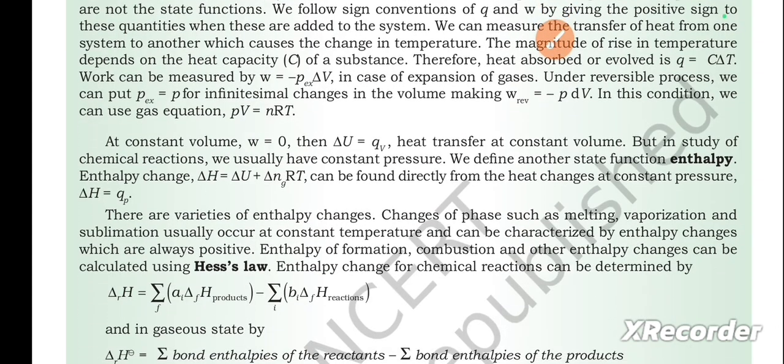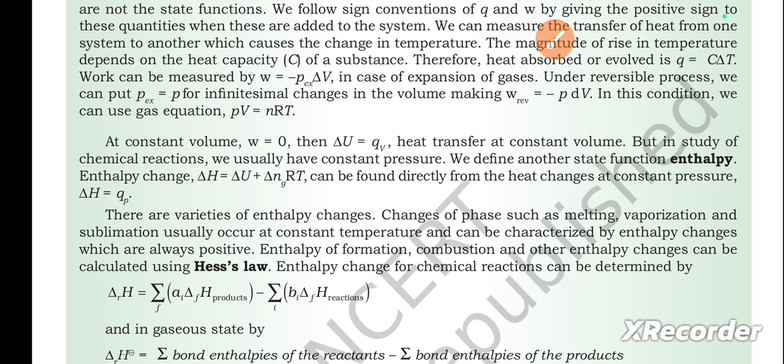At constant volume, W equals 0, then delta U equals QV, heat transfer at constant volume. But in study of chemical reactions, we usually have constant pressure. We define another state function, enthalpy. Enthalpy change delta H equals delta U plus delta n g RT can be found directly from the heat changes at constant pressure, delta H equals QP.